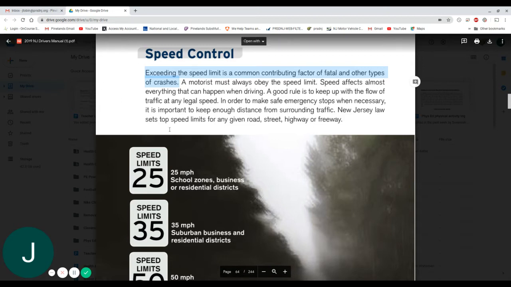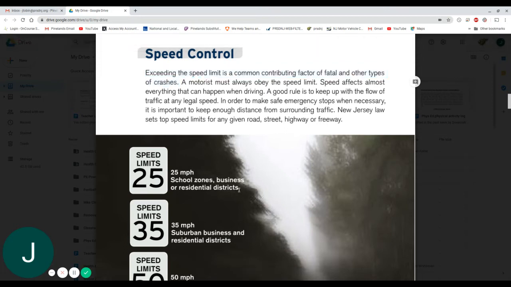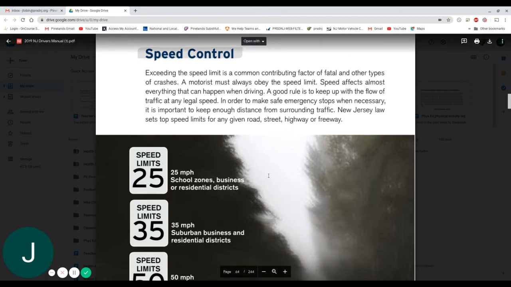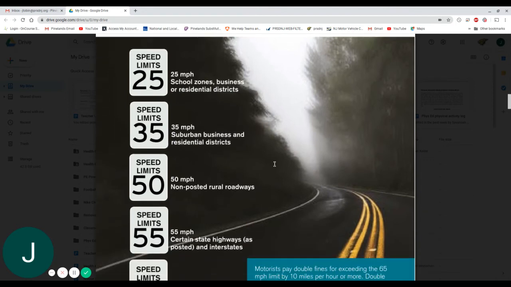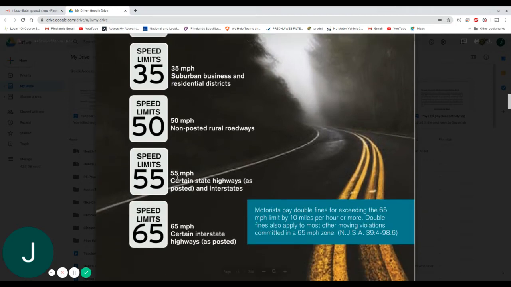Moving down, this area here. Make sure you're familiar with 25 miles per hour in school zones, business or residential districts. Now these other ones that are here, and again, 55. So make a special note here of certain state highways and interstates. If the question says "certain" in it, then you want to put 55, both state highways and interstates. And then obviously the note that's here.